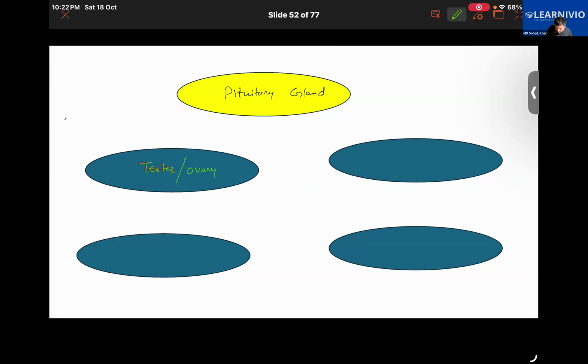So it controls the function of the adrenal gland, right? Just like that, the pituitary gland controls all other glands. Thereby we can say that it controls functions, not only growth but also metabolism, and also reproduction, etc. Right, like that.